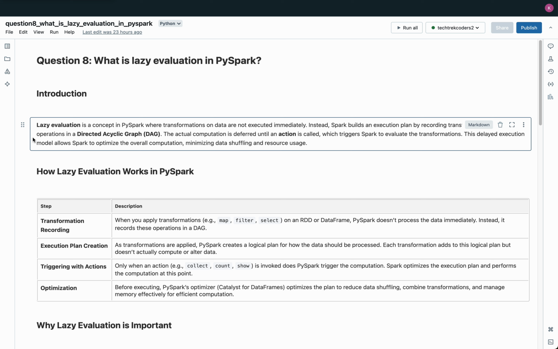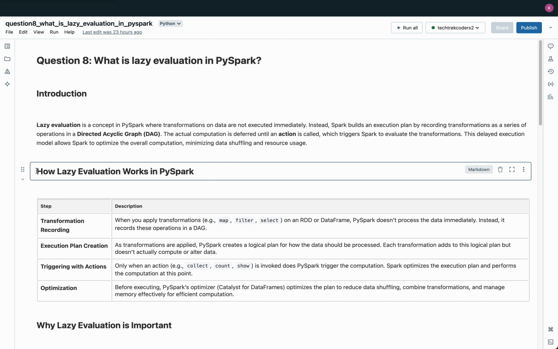At this point, Spark triggers the execution, evaluating the transformations in the most efficient order based on the DAG. This approach allows Spark to optimize the process, minimizing unnecessary data shuffling and reducing resource use by deferring computation. Spark ensures that it only processes data when absolutely needed, making it highly efficient for handling large-scale data tasks.